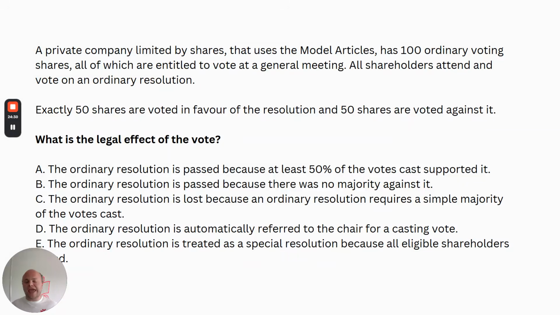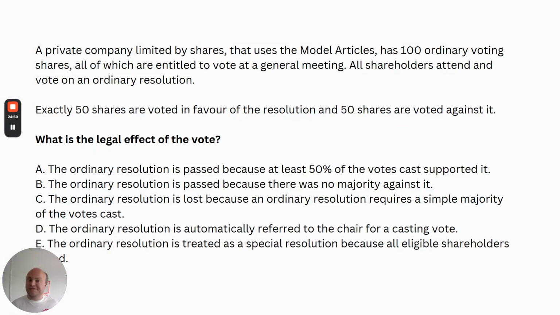But that's not the case for a general meeting. The chair of the general meeting does not have a casting vote. Now, usually the chair is a director anyway, so as a director who does not hold any shares, they wouldn't have a vote in the first place. But even if it was a shareholder, there's no concept of the casting vote under the model articles for a general meeting.